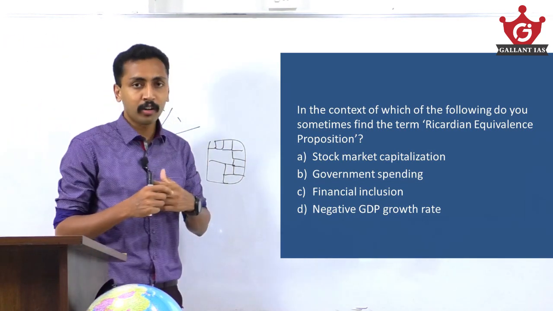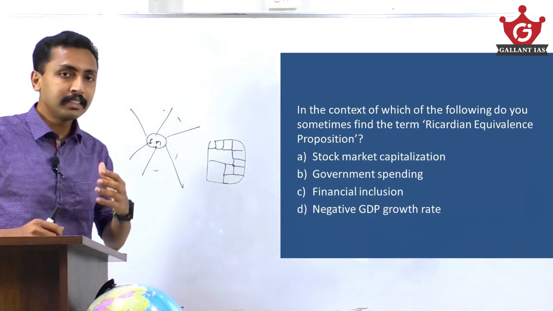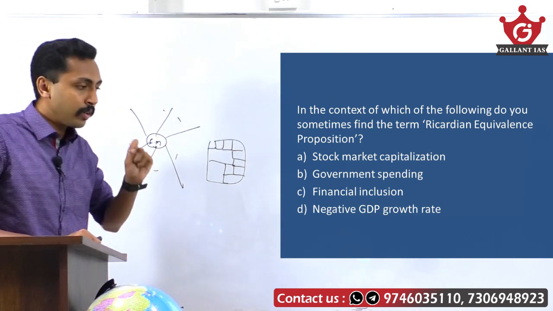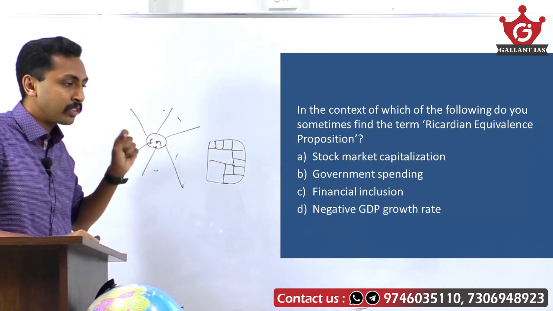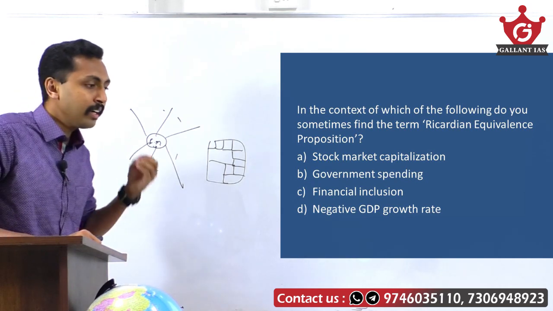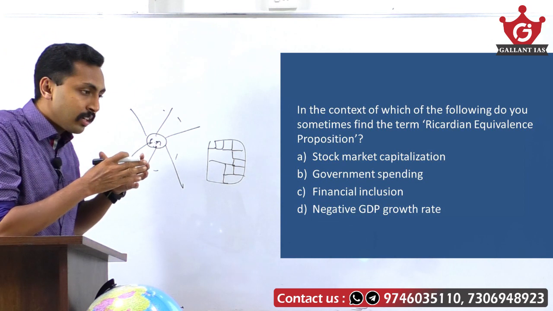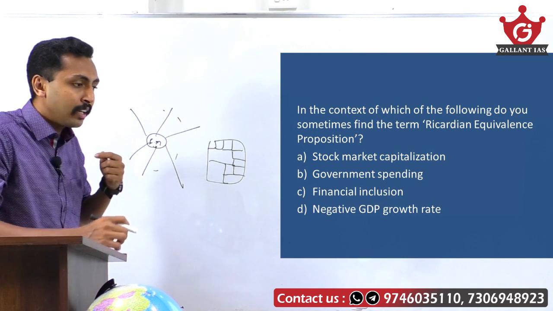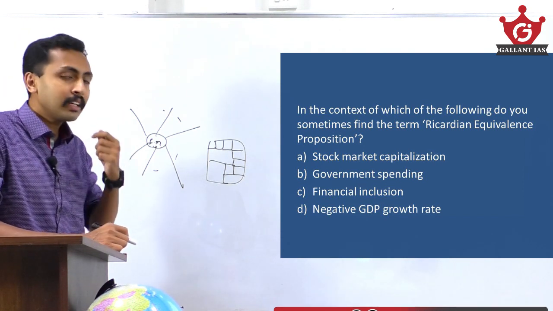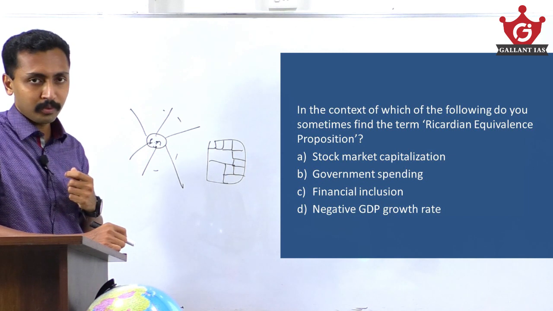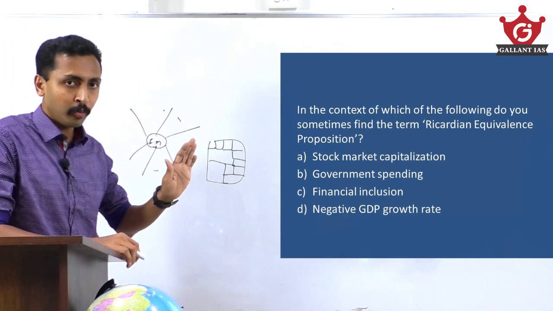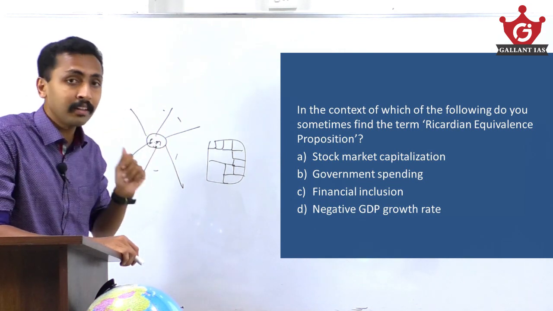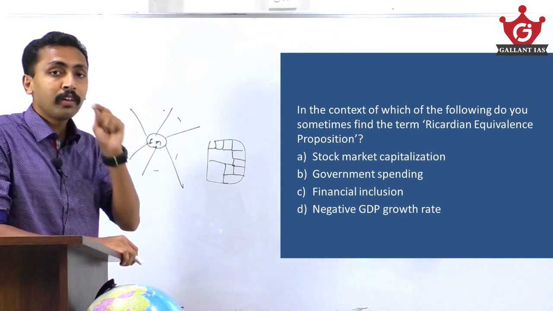Maynard Keynes, a famous economist, his theory on fiscal policy is that when government increases spending in the market, through demanding more goods and services and investing more money in the economy, it will boost up the economy and the overall economic activity will increase, and thereby the economy recovers from a recession. That is the Keynesian theory on fiscal policy. So if government increases spending, it will boost up the total spending and total demand in the economy. Thereby, economic growth will happen.